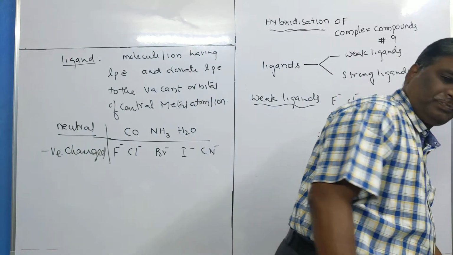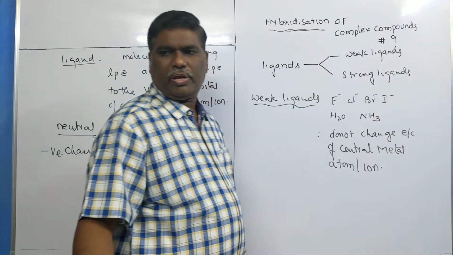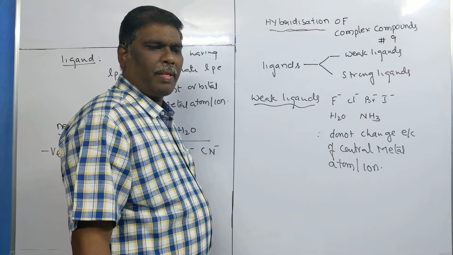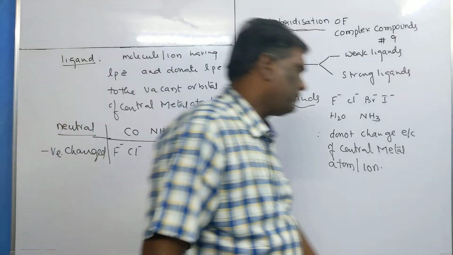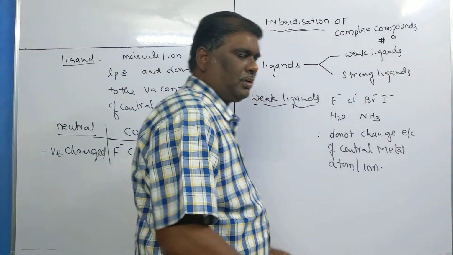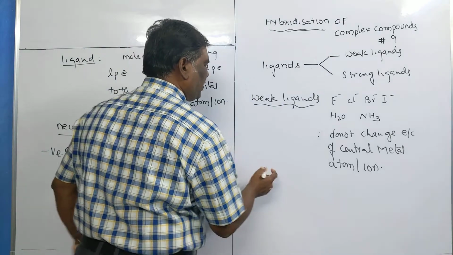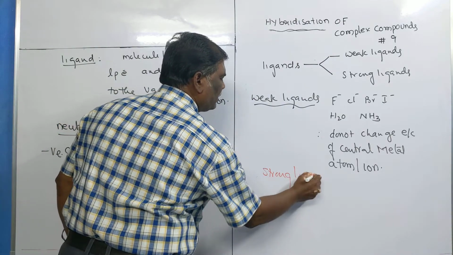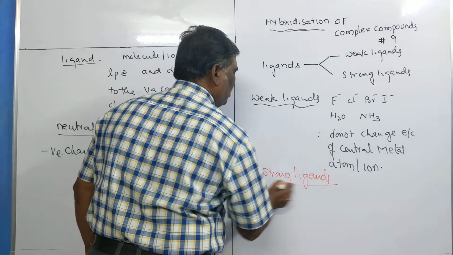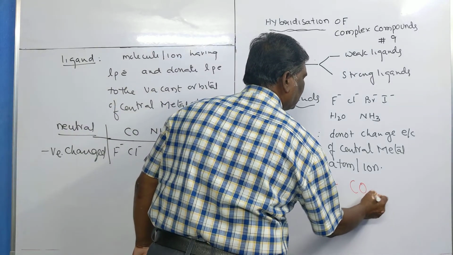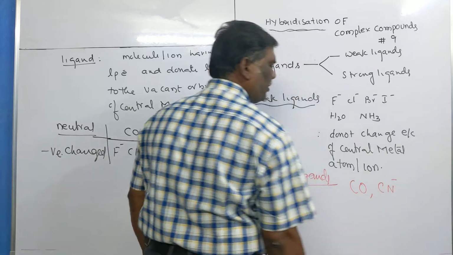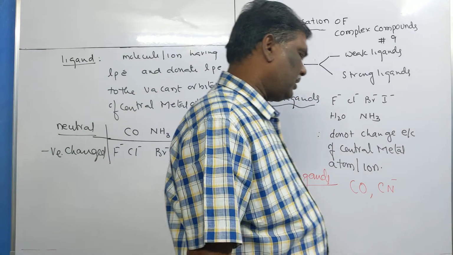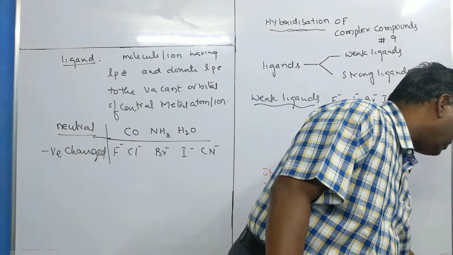Whereas the strong ligands, what are the strong ligands? The strong ligands are carbon monoxide and cyanide. Strong ligands do what?